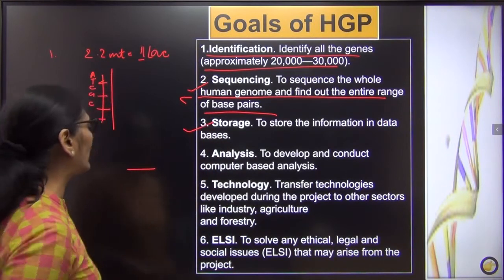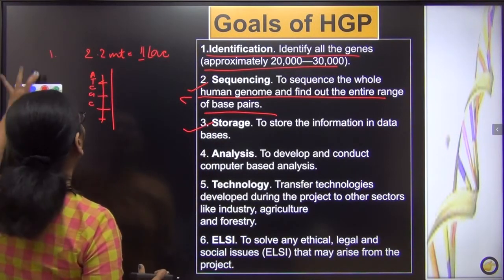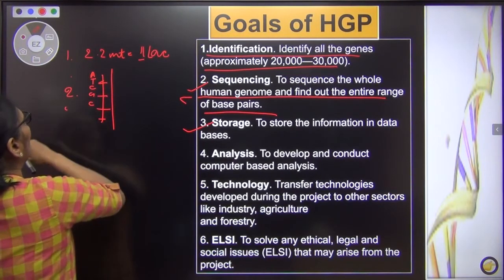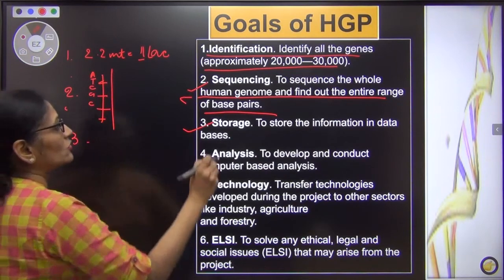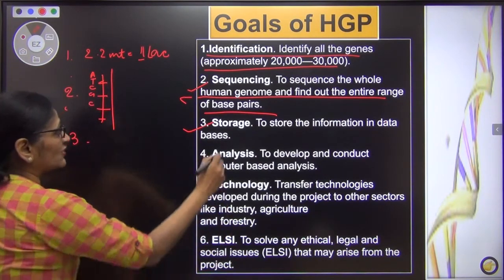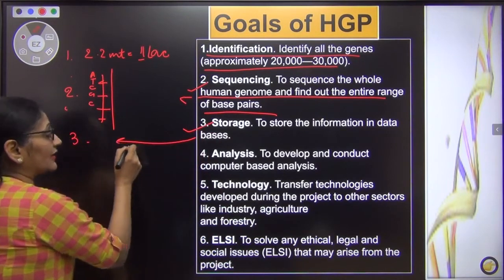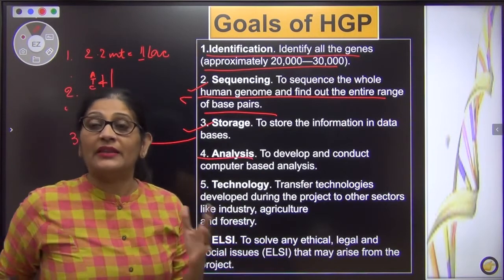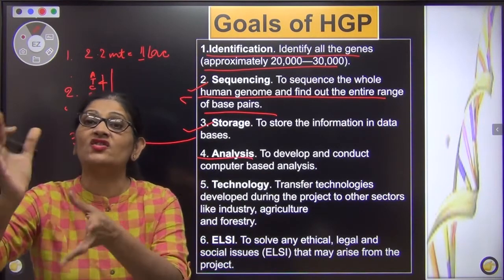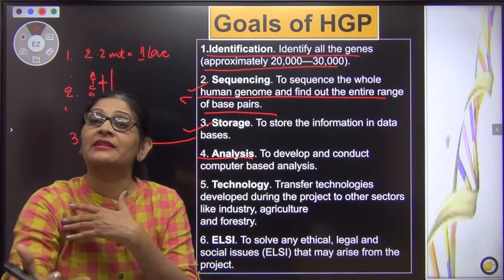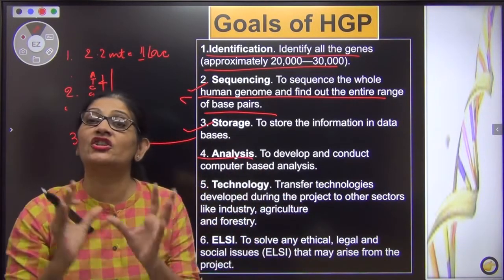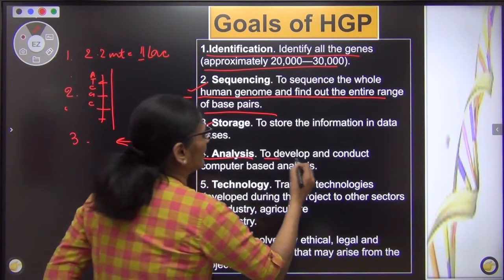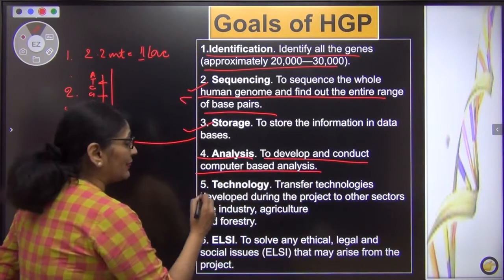Third, once I do it, my third aim was to think about how to store this data. So this is the first point. I told you, this is the second point. Now third, we will be working on how to store the data. That was our aim, that once we do so much work, we must have a clear-cut strategy as to how to store it. Then analysis. When we do so much work, then we should be able to do an analysis. Okay, this gene is related to cancer, this gene helps in this. If such a gene could be taken from plants, this could happen. So we must be able to develop and conduct computer-based analysis. Then we wanted technology.